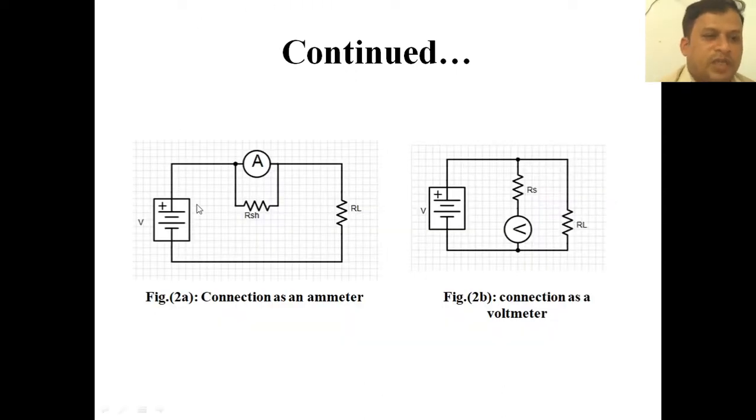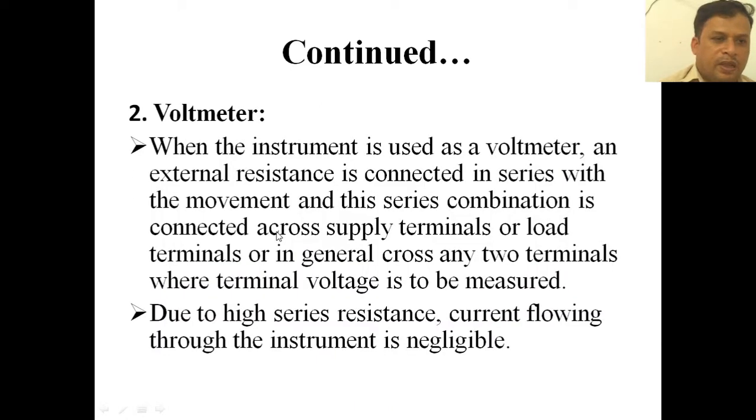Please understand this: whenever the ammeter is used, the ammeter has some resistance already in it, that is called the RS or shunt resistance, and the voltmeter also has some resistance that is called the series resistance RS. Why? Because to measure this particular voltage, this much resistance is required for the voltmeter, and to measure the current appropriately, this much negligible resistance is required for the ammeter. Okay. Next is the voltmeter. When the instrument is used as a voltmeter, an external resistance is connected in series, as I told just now.